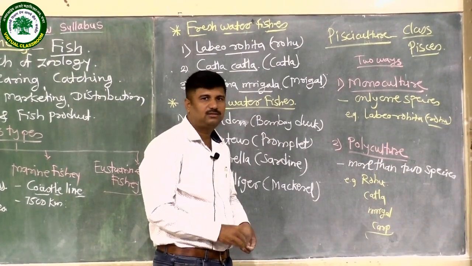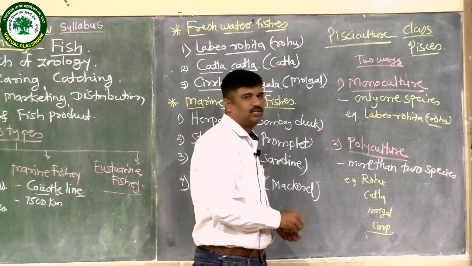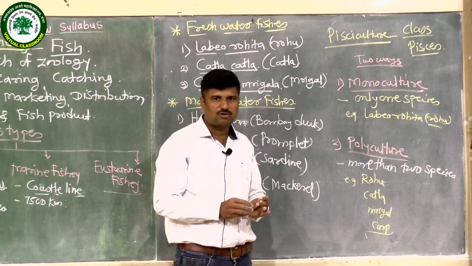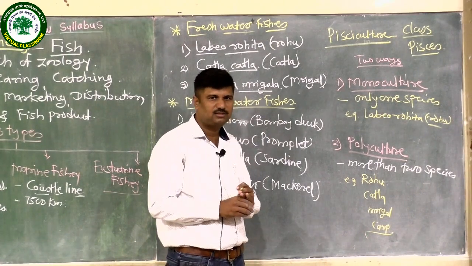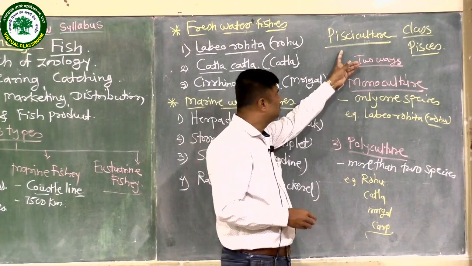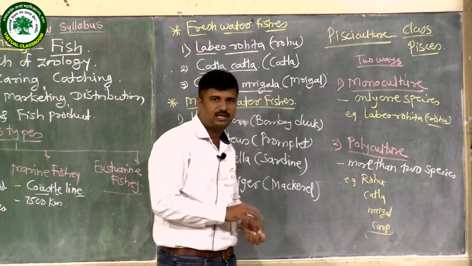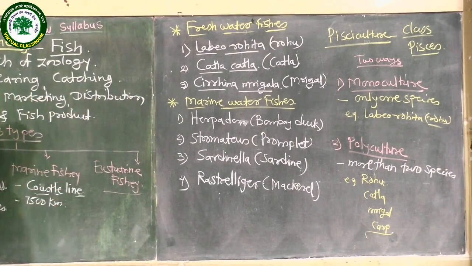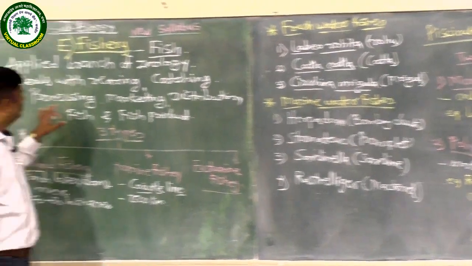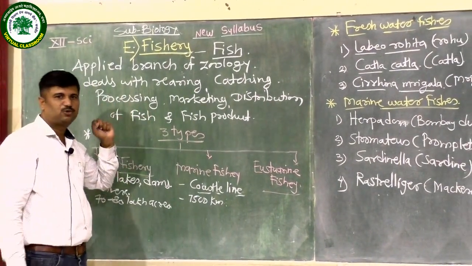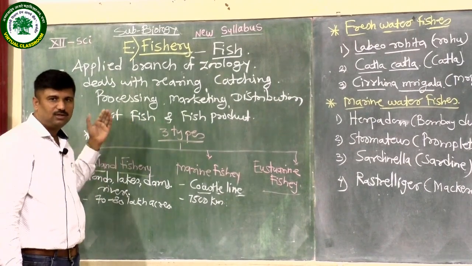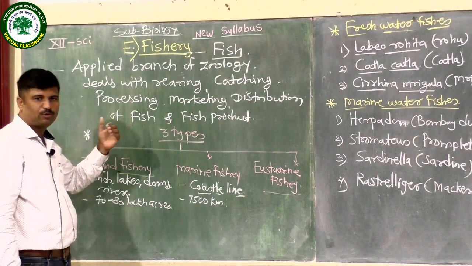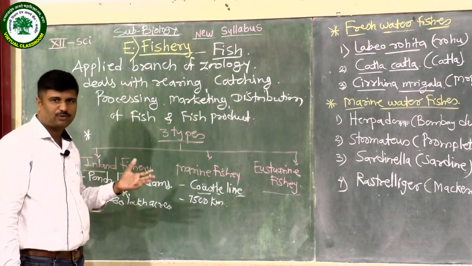We can also say aquaculture means all the marine animals or sea animals or water animals along with the plants. But in this point we use pisciculture. It is related to the fishes. In this lecture we learn the definition of pisciculture or fishery. It is an applied branch of zoology. It deals with the rearing, catching, processing, marketing, distribution of fish and fish products, and the various types of byproducts also obtained from this fishery.